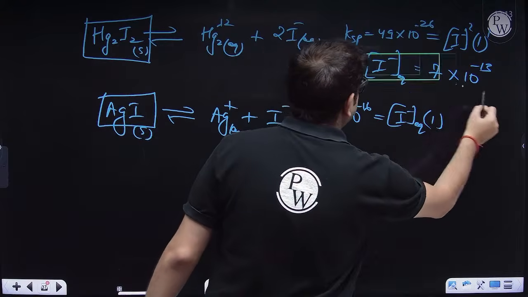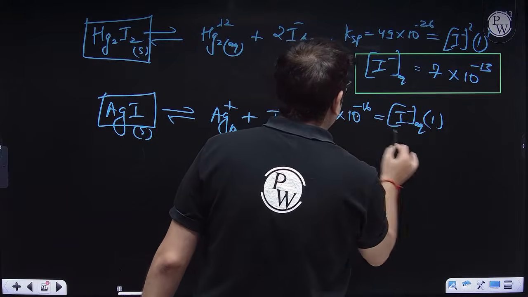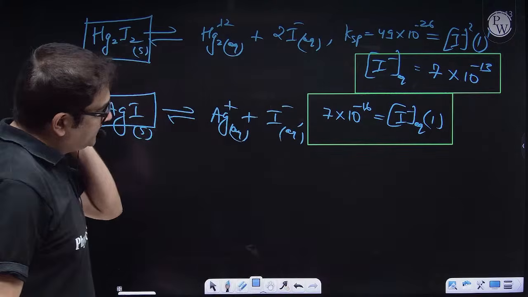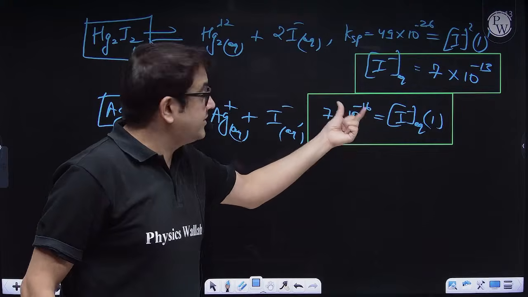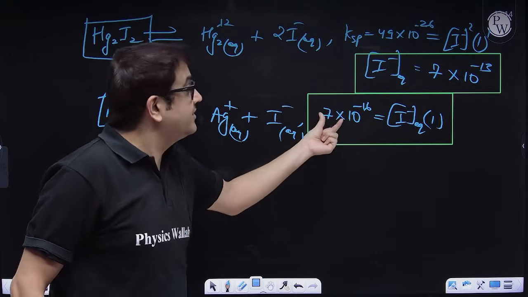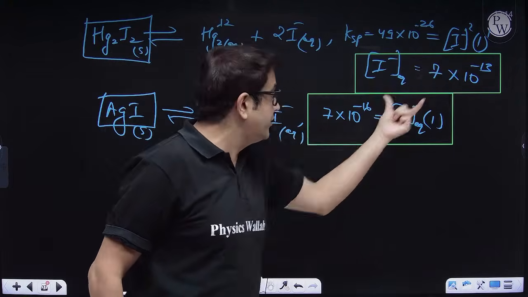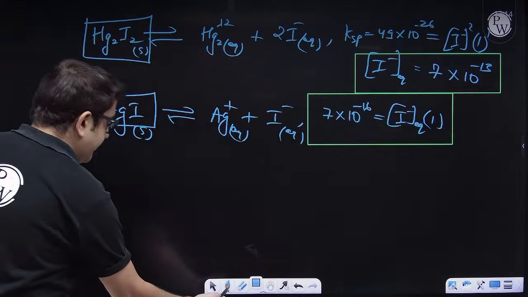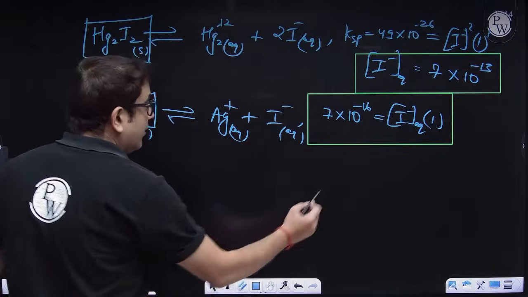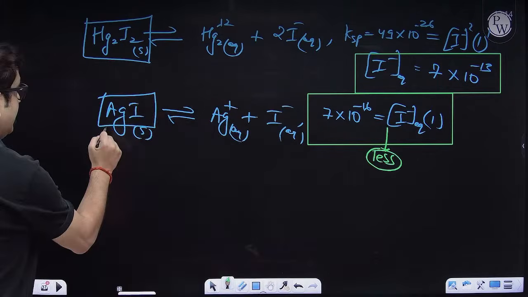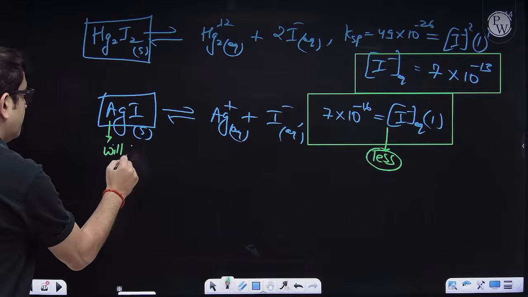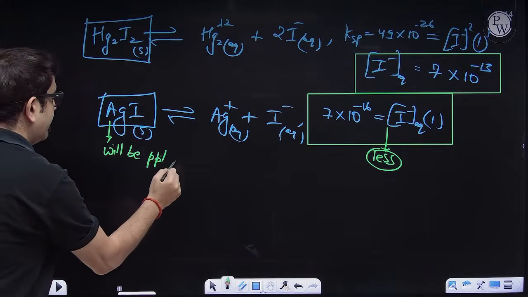This one and this one. Which is less, beta? Obviously, sir, minus 16 is, here the denominator is minus 13, that is more. So this is less. So who will be precipitated? Because this is less, that means AgI will be precipitated first.